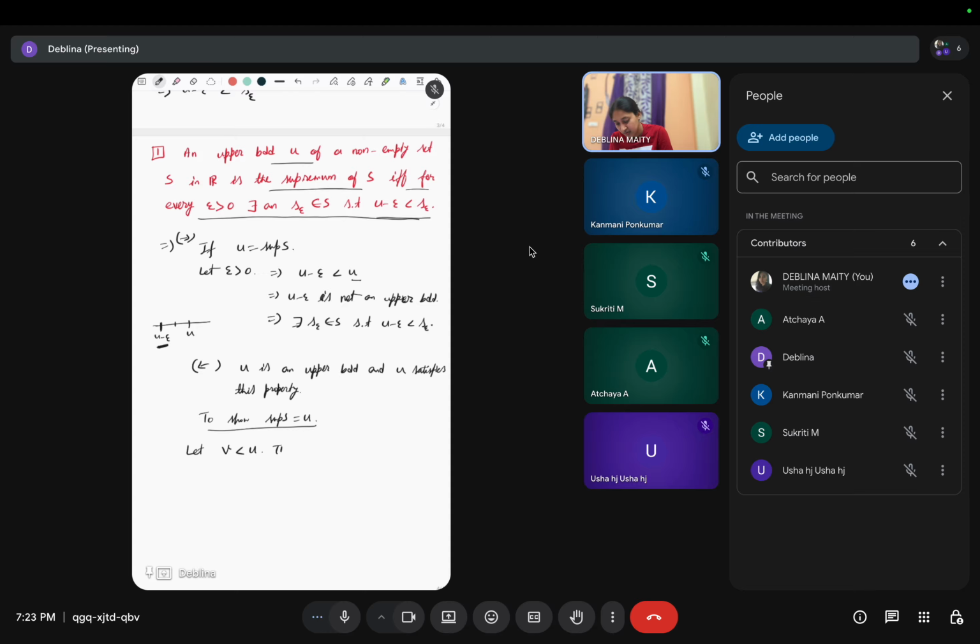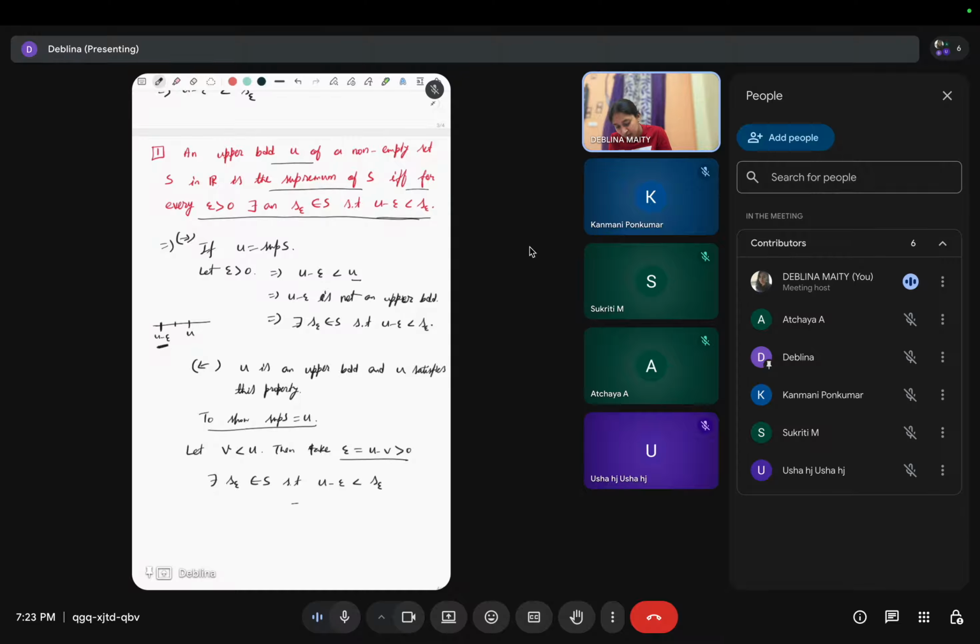So then take epsilon to be u minus v. So it is greater than 0. Now we'll use this property. So epsilon greater than 0, so there exists some s epsilon, by the hypothesis, belonging to S such that u minus epsilon is less than this s epsilon.